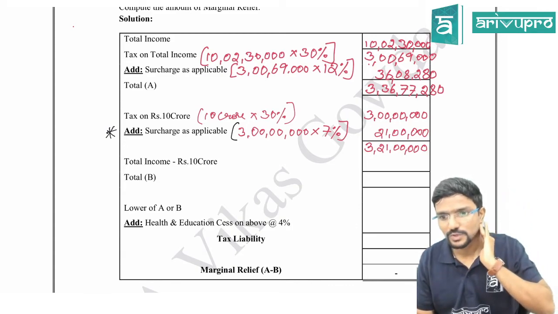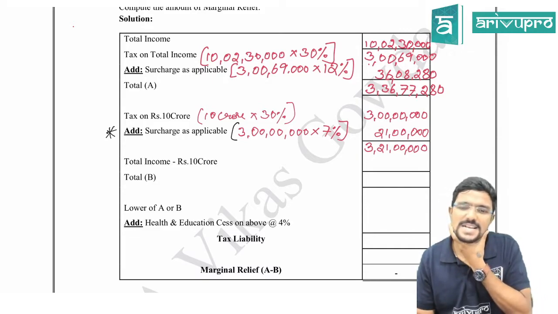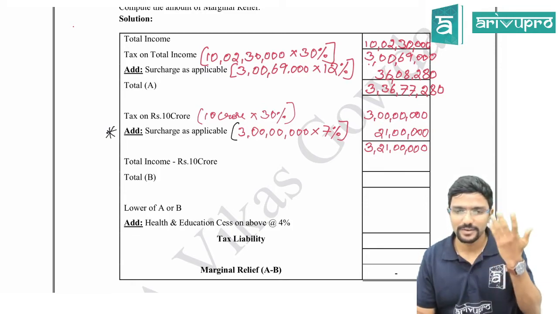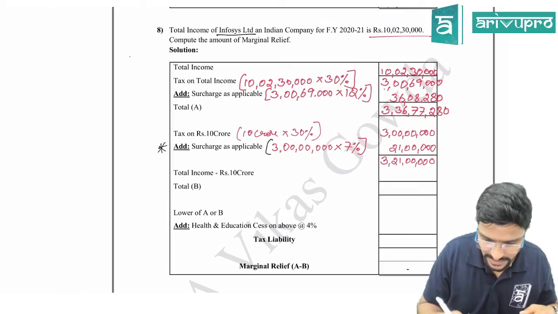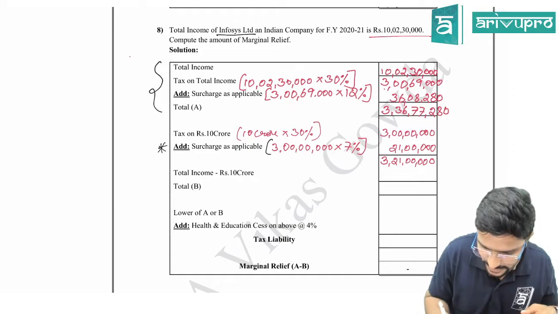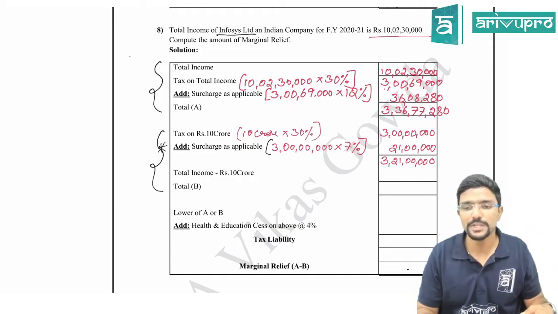Sulochna asks, sir, already 1% taken, why again 7%? Where did we take 1%? It is 12%, no? Yes, sir, it is 12%. And this calculation and that calculation are completely different, guys. This is different, this is different. We are not merging both. That's what I told you in the previous problem.